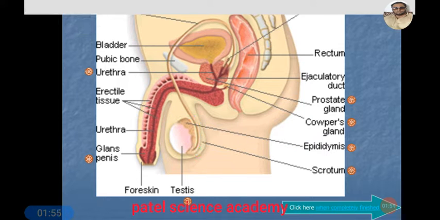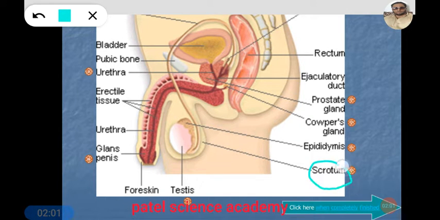Before we go in depth on this topic, I would like to explain the scrotum. What is this scrotum? You can see here that the testes lie covered in this dotted skin. This skin is called the scrotum. So dear students, till now we have seen the testes. Two testes are there in the male reproductive system.